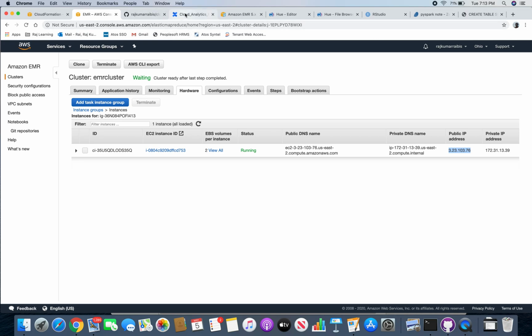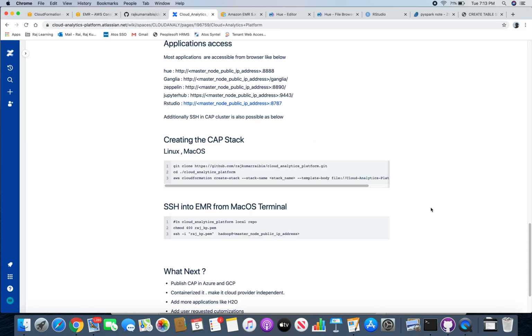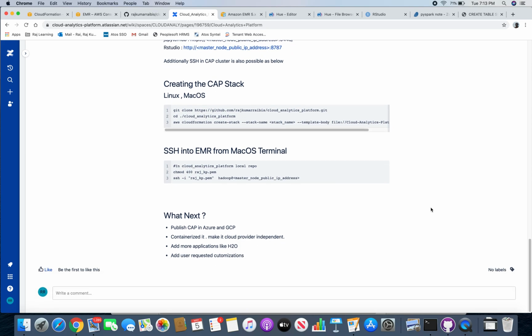Okay, is there anything else left? I think this is mostly what I wanted to talk to you about. Future plans are to make this product available in Azure and GCP as well, containerize it so that it becomes cloud independent, and add more applications like H2 or any other user specified customizations or requirements.